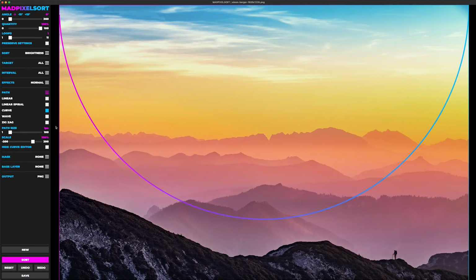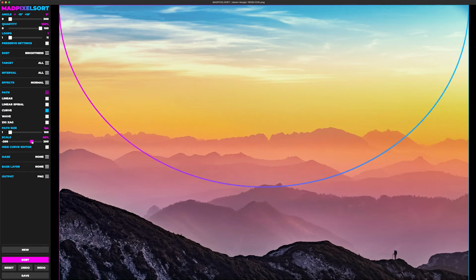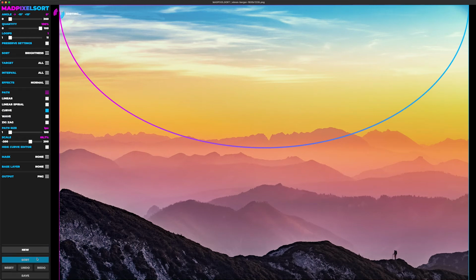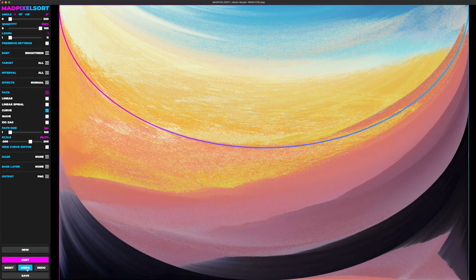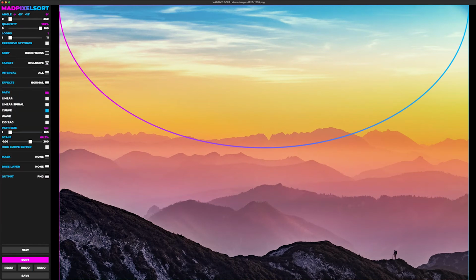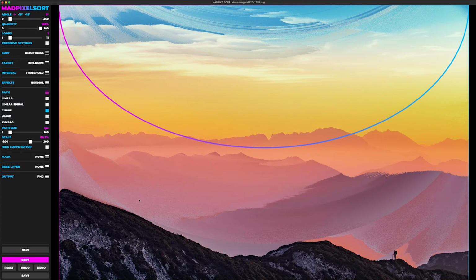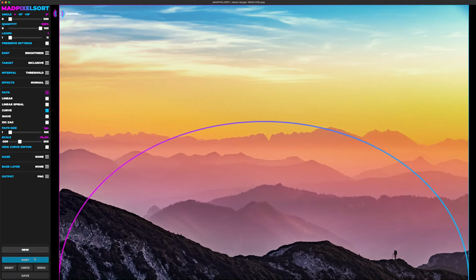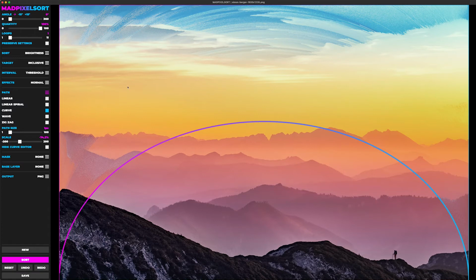Now, curve. Any of these, so curve, wave, and zigzag, all have their little curve editor here. The scale goes up and down. So if I wanted to go below like this, I would go like this, and then it would sort in that shape, basically. Now, if we were to go back to our inclusive threshold from before, it only affects this part of the image, and as you can see, it follows along that shape. So we can scale the semicircle up to the other side, and as you can see, it does the same thing.